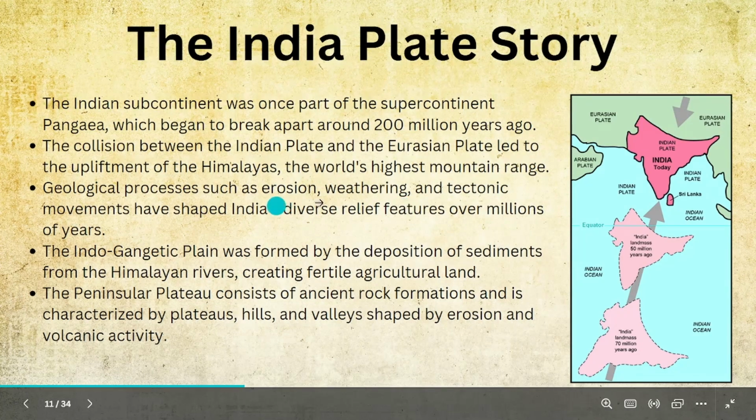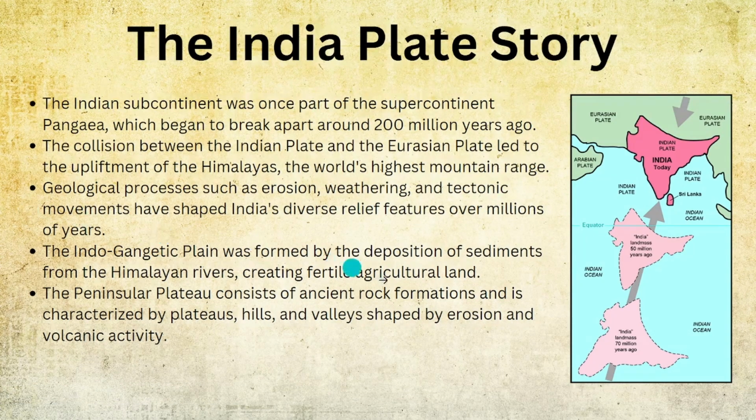The next points are erosion, weathering, and tectonic movements. Every time, at any place on the Earth, there are tectonic movements, which means the Earth is not stable, right? Inside the Earth there is a lot of lava and a lot of heat. So there are always some movements on the land and some heat being generated, like we will have mountains, valleys, and all this.